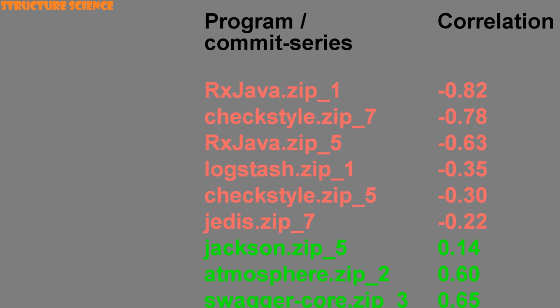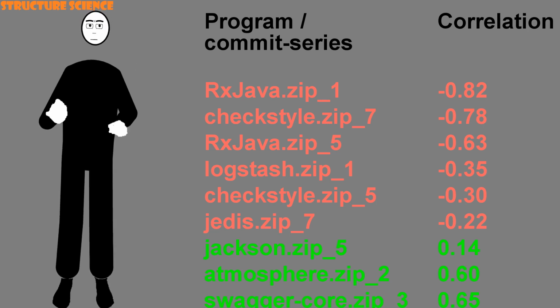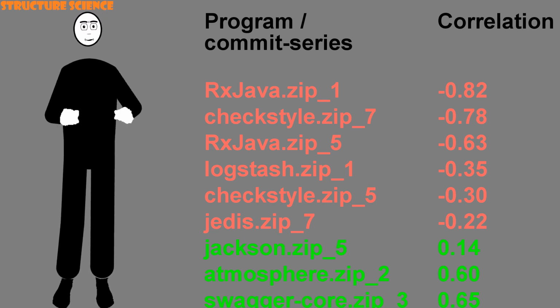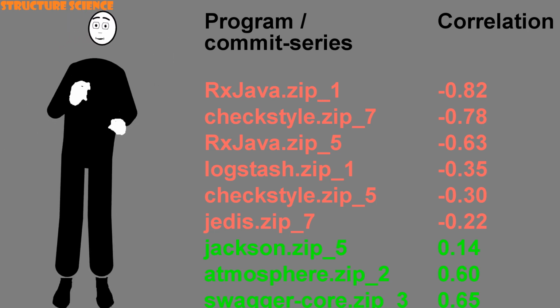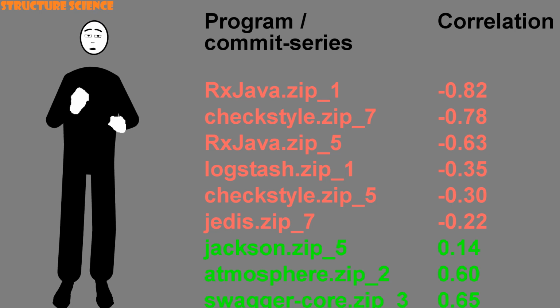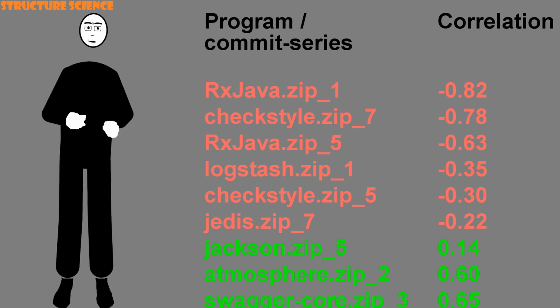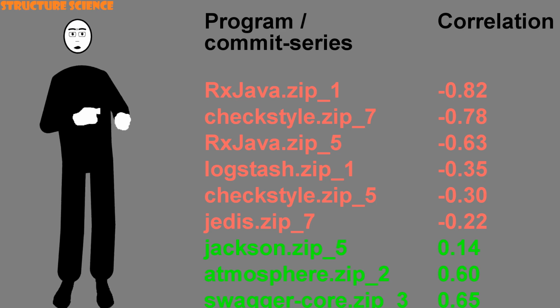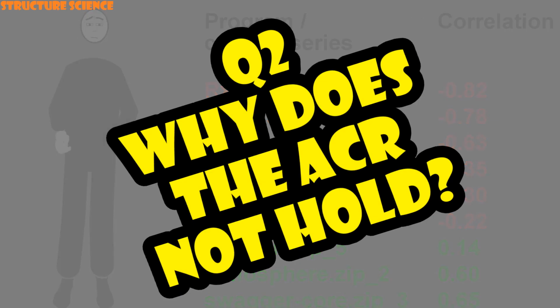But really the benefit here is in sharply highlighting not the positive correlations, but the negative. We've put figures on those 6 at the top. Those negative correlations imply that for those 6 commit series, 20% of all those investigated, smaller functions were on average more costly than bigger functions. Which leads to that second question.